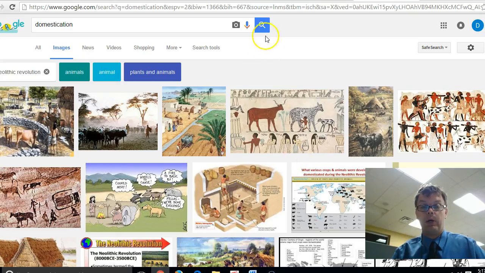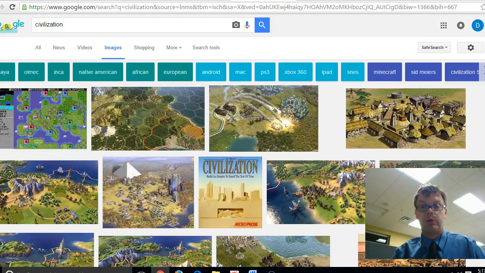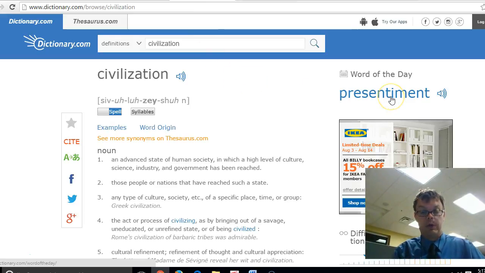All right, we are looking at our first term, which is civilization. Well, I cheated here. I put the dictionary.com definition there. All right, I kind of like this first one up here we got: an advanced state of human society in which a high level of culture, science, industry, and government has been reached.